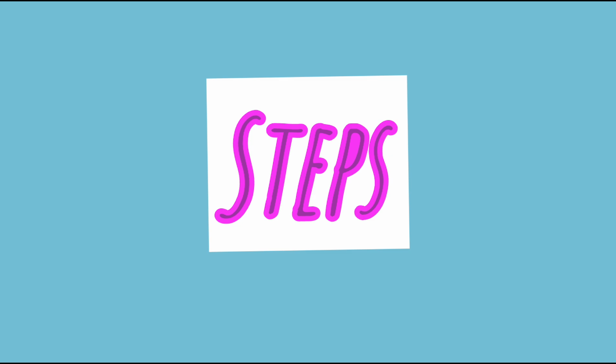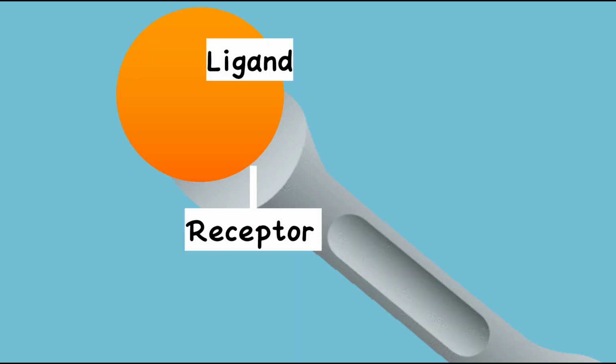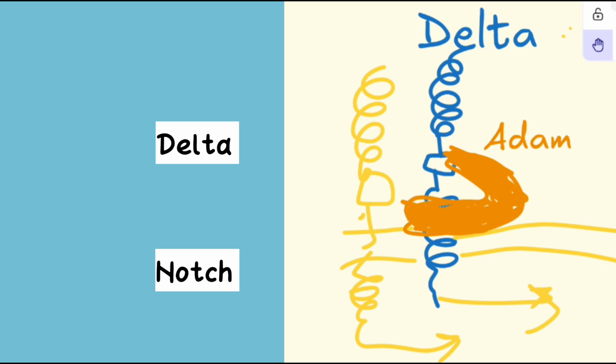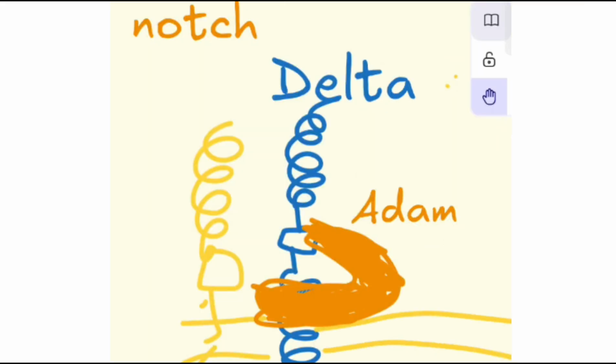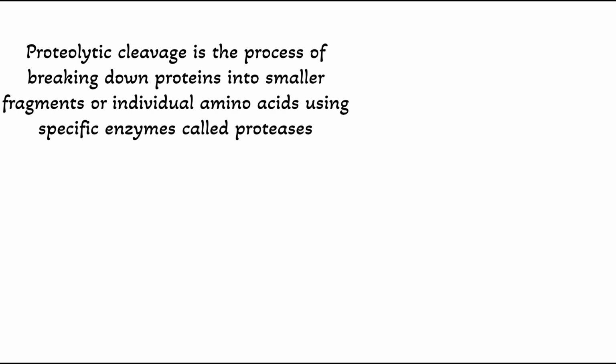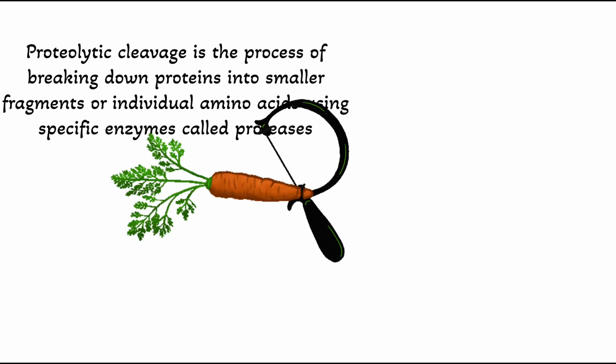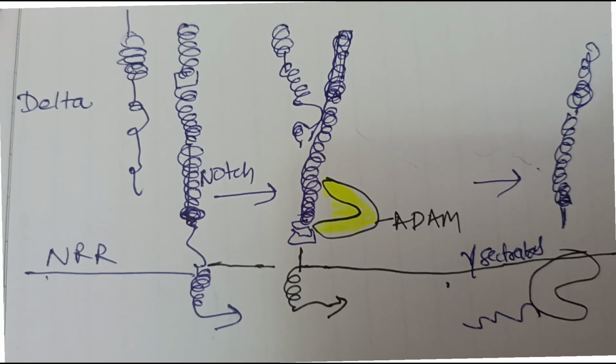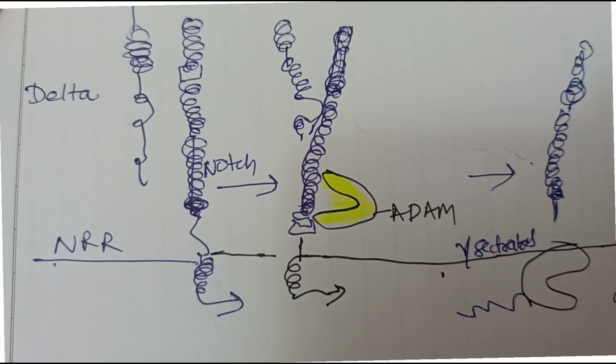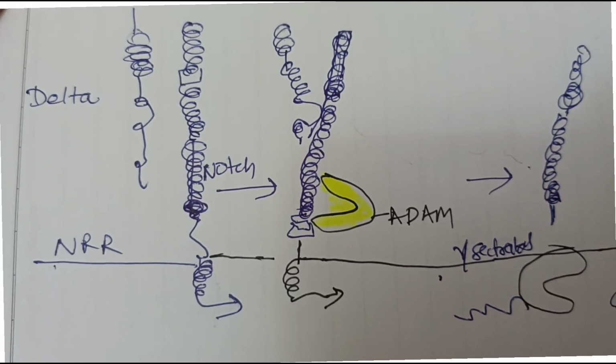Then the steps in the Delta-Notch signaling pathway. There is a ligand-receptor interaction. The Delta on one cell binds to the Notch on the neighboring cell, and this interaction occurs in juxtacrine signaling, between adjacent cells. This binding triggers two sequential cleavages of Notch, known as proteolytic cleavage: first by ADAM protease, which is extracellular, and second by gamma secretase within the membrane.